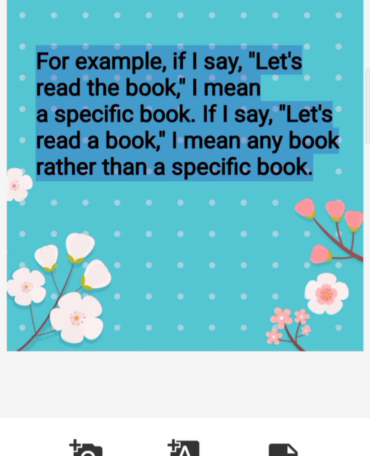So we have taken the same sentence but using different articles, and both are correct because it all depends on what you want to say. Are you sure about the book you want to read? Then you will use the, because it is a definite article. Yes, I want to read this book. And when you're not sure about the book you want to read, you will say, yes, let's read a book, like any book, a novel, a comic, or a textbook, or anything. So let's read a, indefinite article.